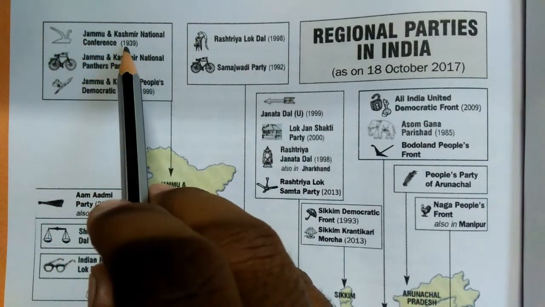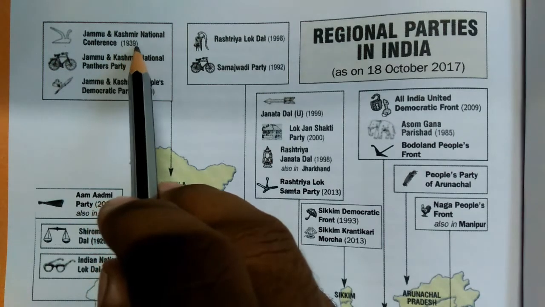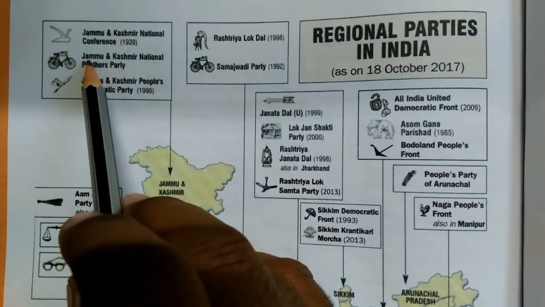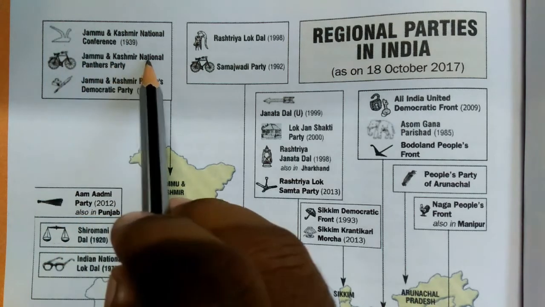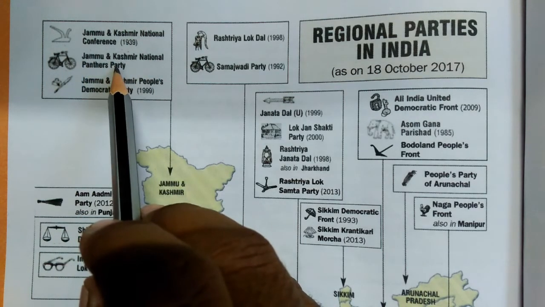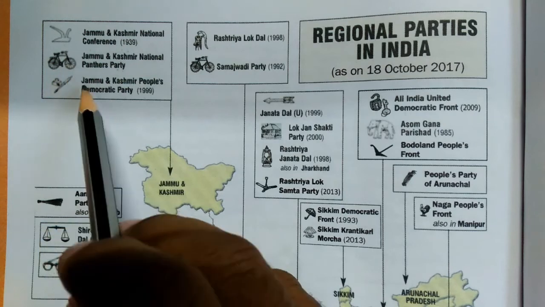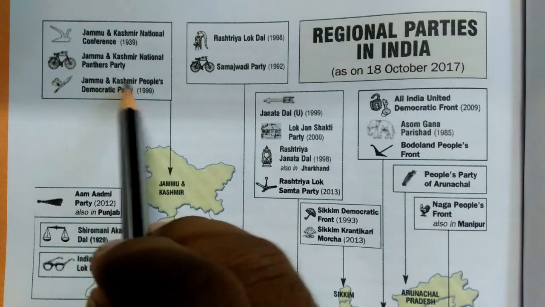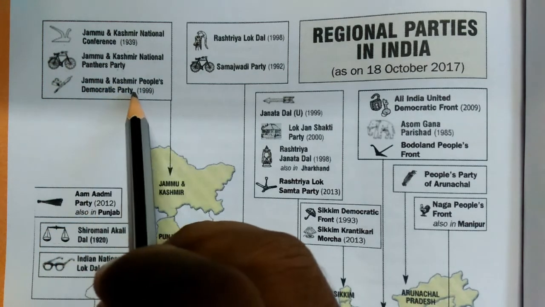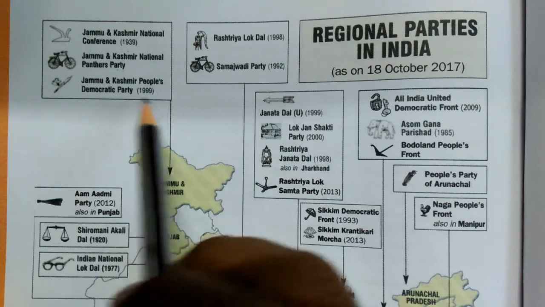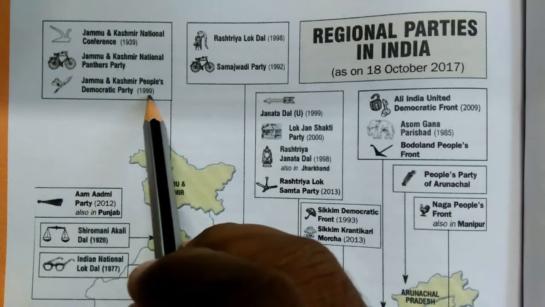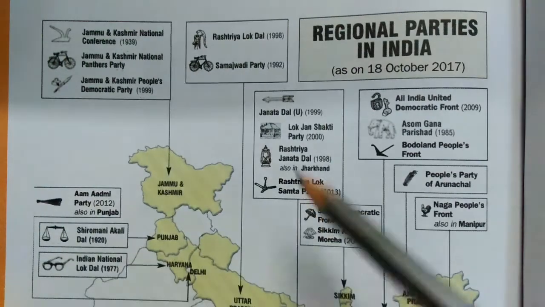It was established in 1939 and this is its sign. Then Jammu and Kashmir National Panthers Party, and this is its sign, that is a cycle. Then Jammu and Kashmir People's Democratic Party, established in 1999, and this is its sign.